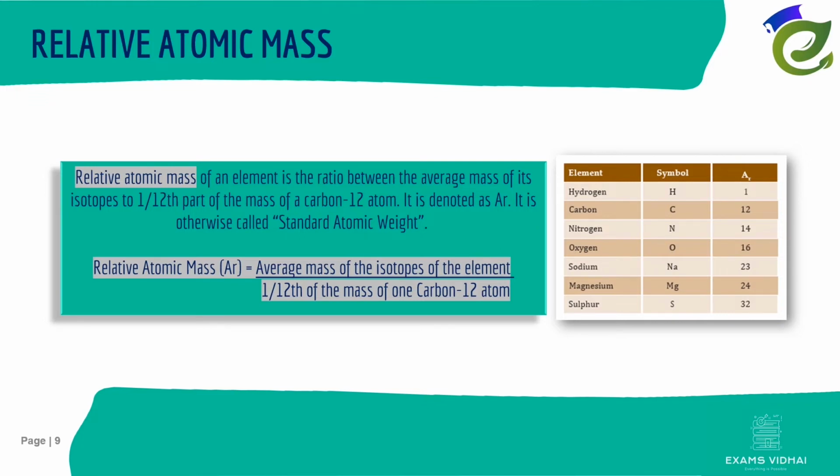Relative atomic mass of an element is the ratio between the average mass of its isotopes to 1/12 part of the mass of a carbon-12 atom. It is denoted as AR. It is otherwise called standard atomic weight. The mass of hydrogen atom was chosen as a standard and later was replaced by oxygen atom. Now, the stable isotope of carbon-12 with atomic mass 12 is used as the standard.